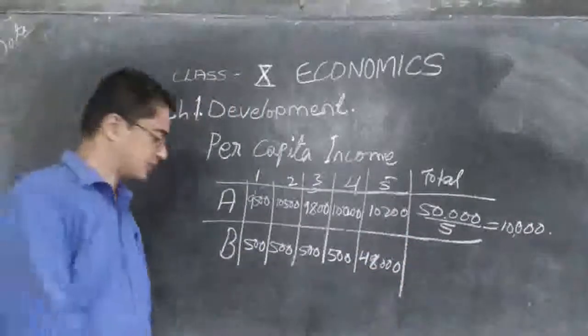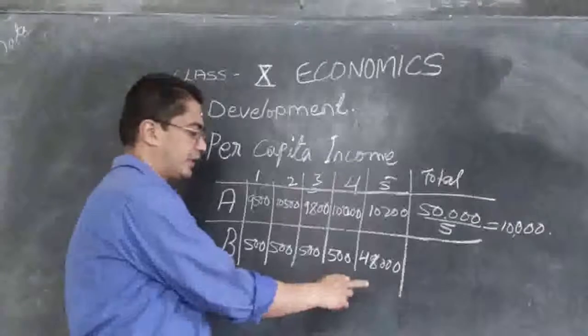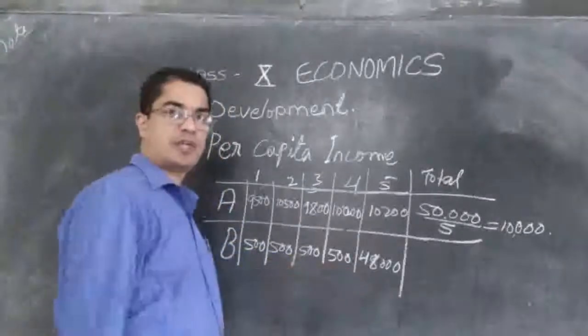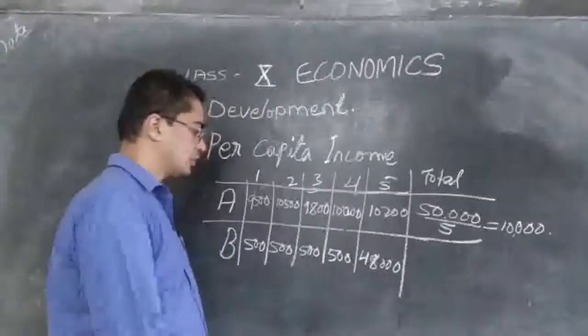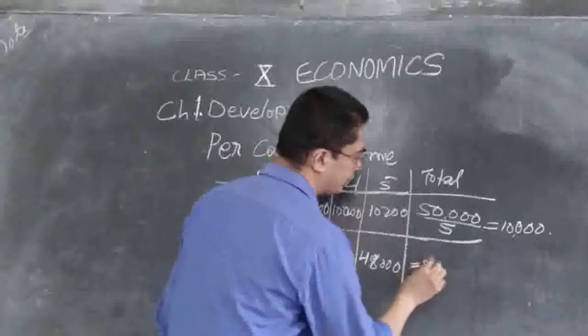So see the difference. Here these people are very poor. In a year they are able to get only 500 rupees. But this person is very rich. He is able to get 48,000 in a year. So what is the total? This also will come 50,000.